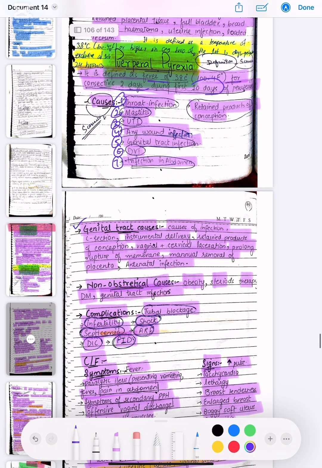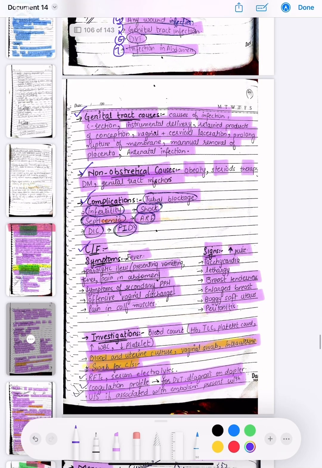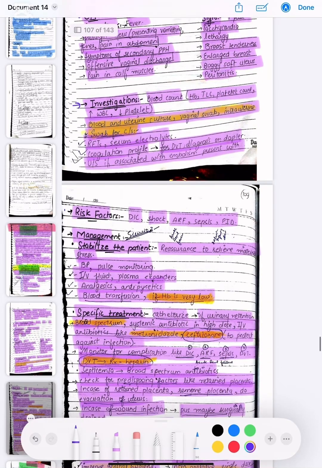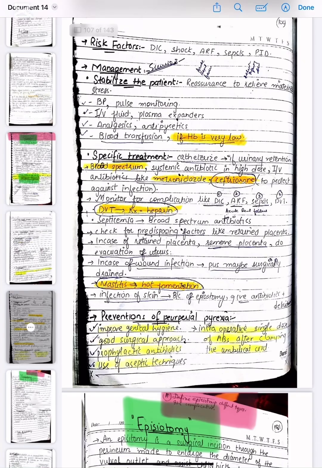Then we have genital tract causes and non-obstetrical causes, then the complications, the clinical features which are symptoms, and investigations and risk factors. Then we have discussed the management, that is stabilize the patient, then specific treatment is given.